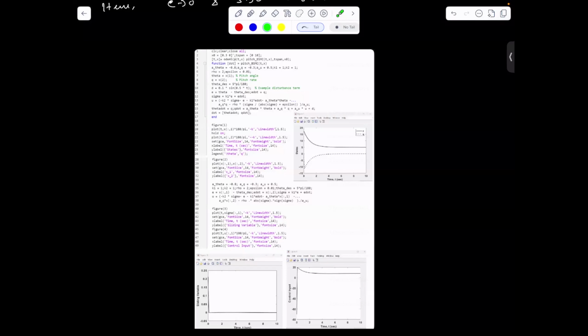This is how we can design the sliding mode control for a linear or nonlinear system. If you need to design the same control techniques, sliding mode control or combined sliding mode and backstepping, for your system, you can use this MATLAB code to come up with your own autopilot and control design algorithms for different subsystems or systems, whether robotic, aircraft, or missile.